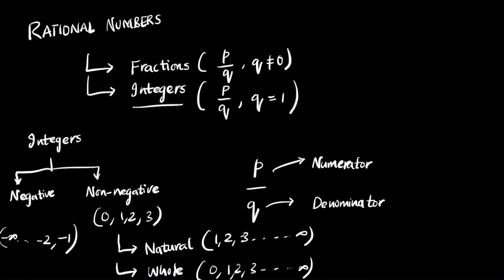Now, we discussed the types of integers. Now let's focus on rational numbers where we talked about fractions.